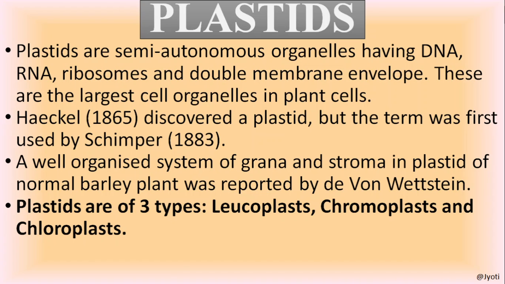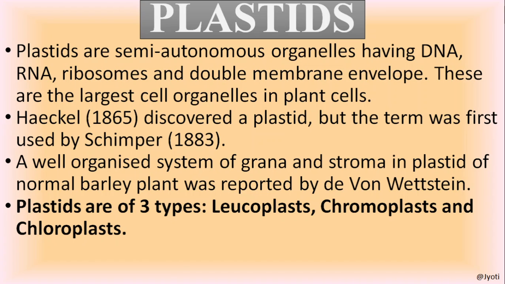So these plastids are also semi-autonomous organelles like mitochondria because they also have their own DNA, RNA, ribosomes. Like mitochondria, they have double membrane envelope. And very important children, these are the largest cell organelles in the plant cell.